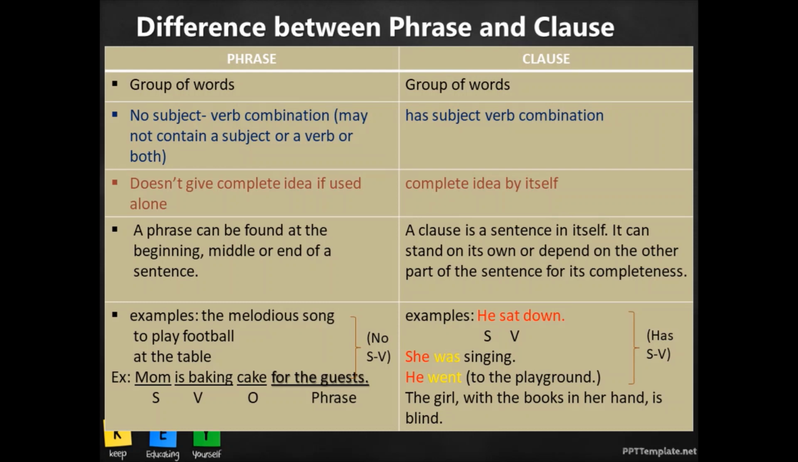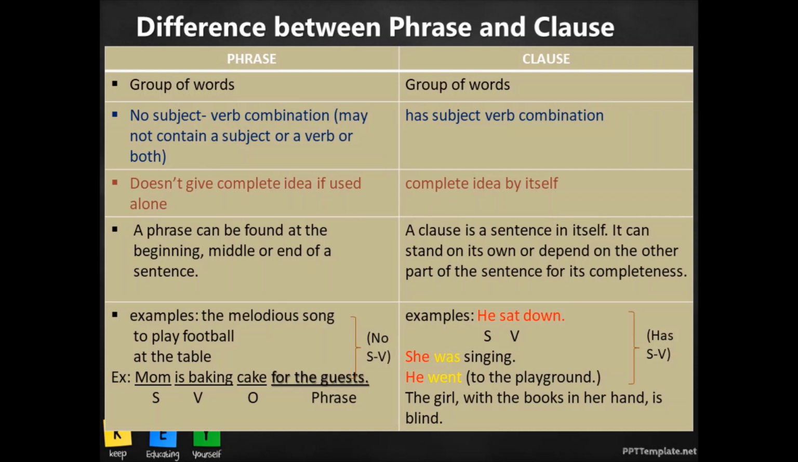But there are some kinds of sentences where we have a group of words which add more meaning to the sentence. So a clause can stand on its own or depend on the other part of the sentence for its completeness. Just as the phrase added more completeness to the sentence, similarly, there are sentences where a clause is dependent on the other part of the sentence to get its completeness. We shall learn more about it when we discuss clauses. Now let's see examples of a clause.